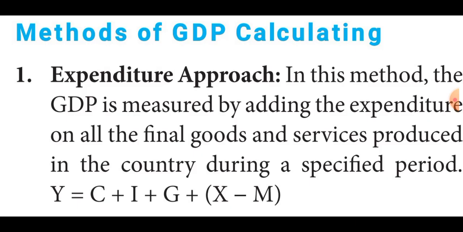The first method is the expenditure approach. In this method, the GDP is measured by adding the expenditure on all the final goods and services produced in the country during a specified period. Listen very carefully, students. In the expenditure method, the GDP is measured by adding the expenditure on final goods and services produced in a country during a specific period of time, that is, how much value is being spent. That is the expenditure method.